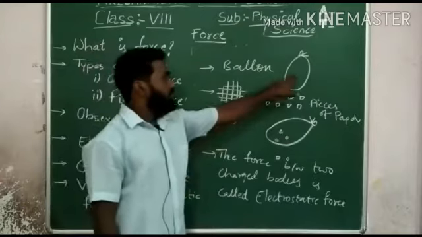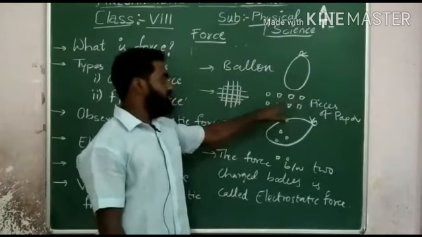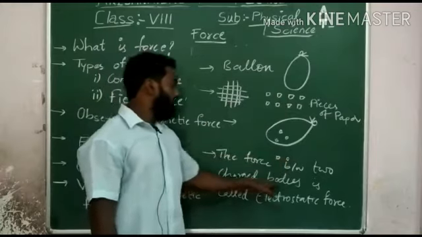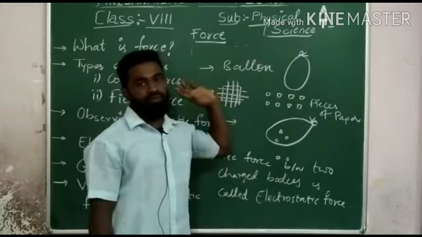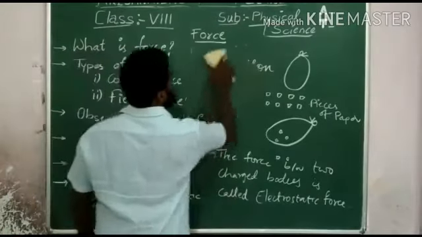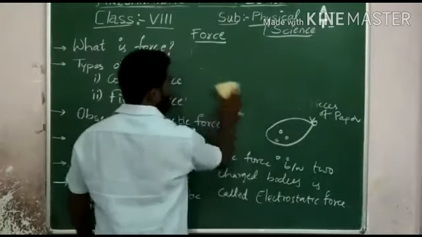So the balloon is a charged body, and these papers are charged bodies. So the force between two charged bodies is called electrostatic force. So electrostatic force has been completed. Next we have gravitational force.